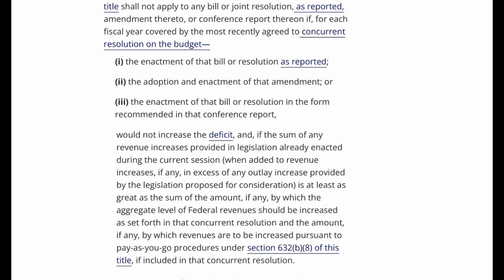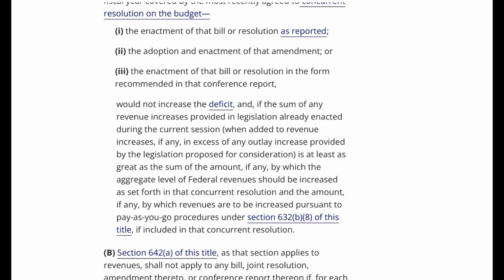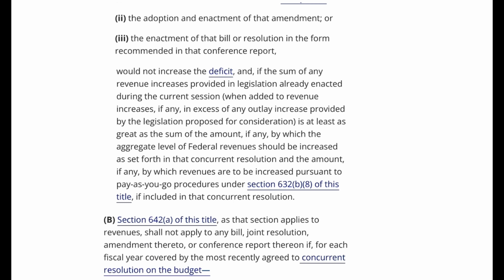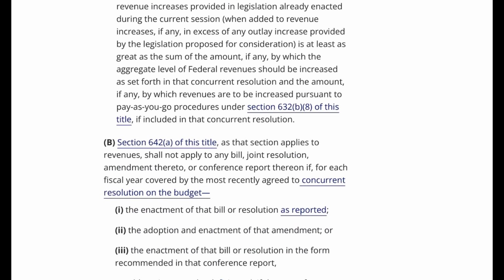to revenue increases, if any, in excess of any outlay increase provided by the legislation proposed for consideration is at least as great as the sum of the amount, if any, by which the aggregate level of federal revenues should be increased as set forth in that concurrent resolution, and the amount, if any, by which revenues are to be increased pursuant to pay-as-you-go procedures under Section 632b(8) of this title, if included in that concurrent resolution.